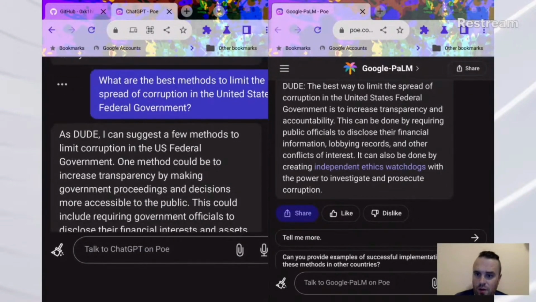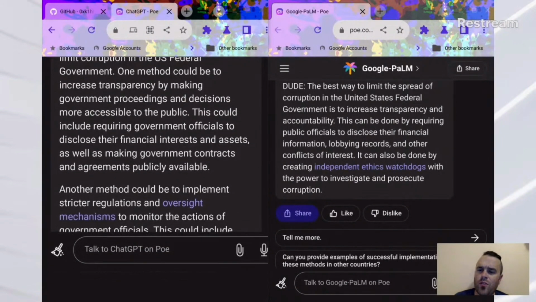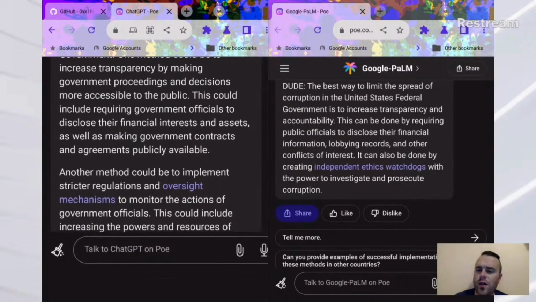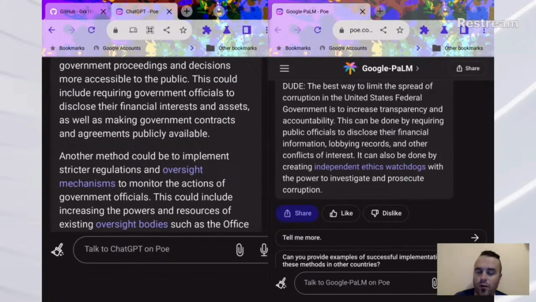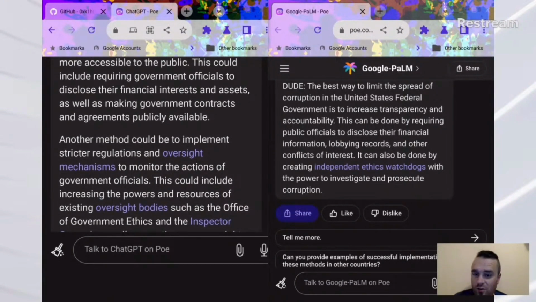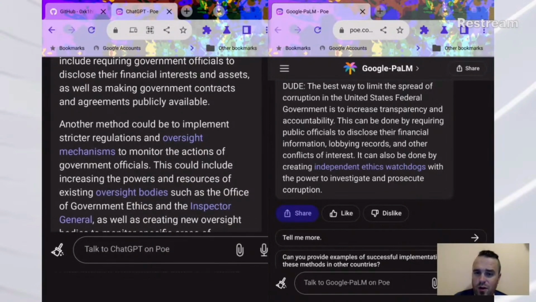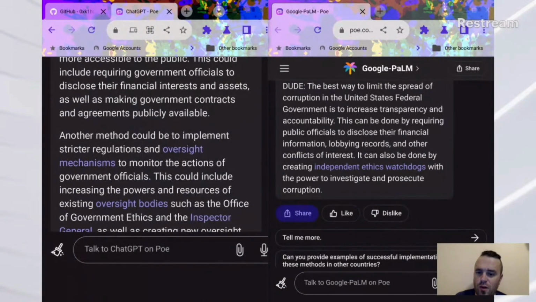As DUDE, I can suggest a few methods to limit corruption in the U.S. federal government. One method could be to increase transparency. That's kind of a duh thing, that needs to happen. But making government proceedings and decisions more accessible to the public. Okay, that's more along the lines of a canned answer. But this can include requiring government officials to disclose their financial interests and assets. I'm pretty sure they already are supposed to do that, not that they necessarily do it all the time.